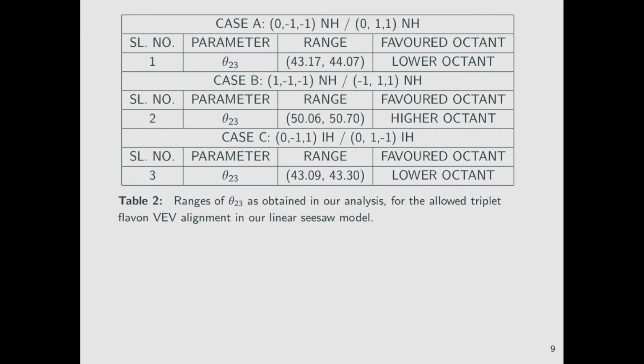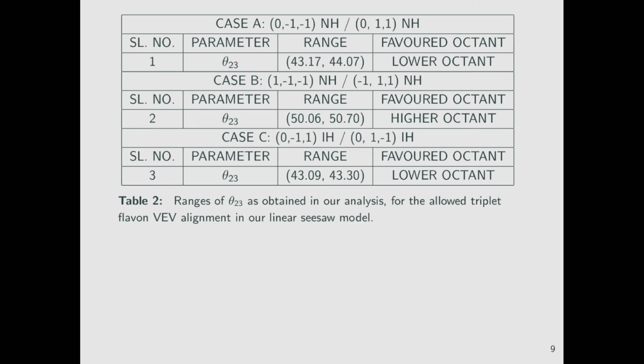So we solve the set of simultaneous equations for 26 cases of the vacuum alignments of the triplet flavon field, out of which we get 6 allowed vacuum alignments. We choose only the very accurate solutions of the set of equations for which the tolerance is less than or equal to 10 to the power minus 6. So from table 2 we see that we get 6 allowed cases, out of which in case A we have the 0, -1, 0 and 1 vacuum alignment of the triplet flavon field, which is allowed only for the normal hierarchy.